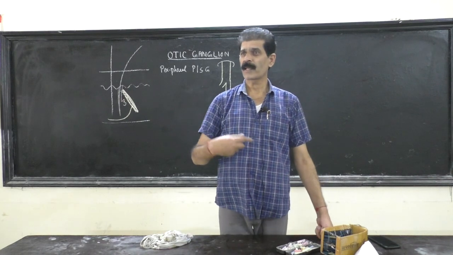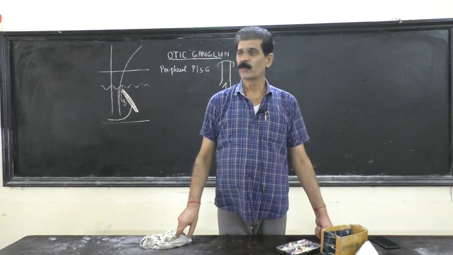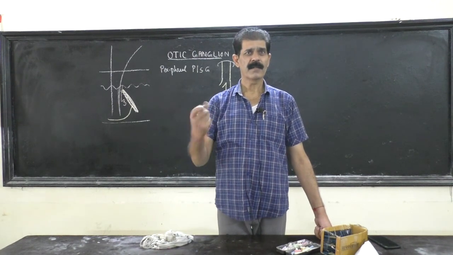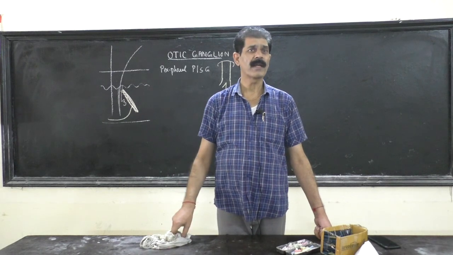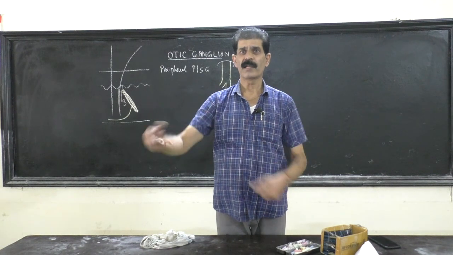And good for GIT, parasympathetic. Why? Because it increases peristalsis. Smooth muscles in the wall of the intestine contract under the effect of stimulation of parasympathetic, and our food goes forward for digestion and everything.